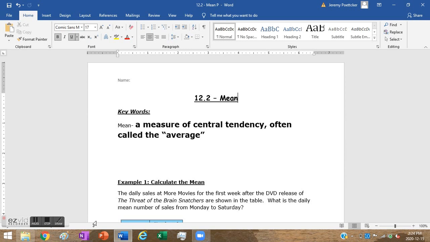So if 25 people all have, I don't know, 4 pairs of shoes, and one person has 100, well, the median is halfway between 4 and 100. That's going to be a really big number. It does not mean that most people have 4 pairs of shoes. In a case like that, mode would actually be right on 4. Median, given my little scenario there, would also end up being 4, because that would be one of the middle numbers in that set.